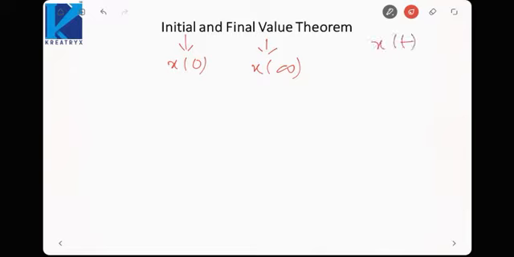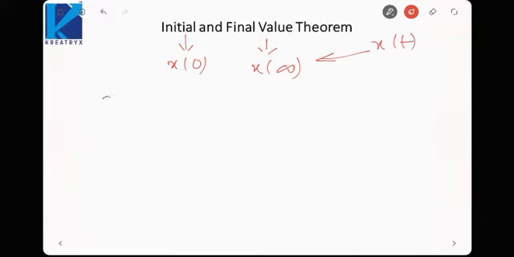But suppose I want to calculate these values from the knowledge of X(s) instead of x(t). One method is to first find x(t) from that X(s) and then plug in these values. Or the smarter way is using the initial value and final value theorems.